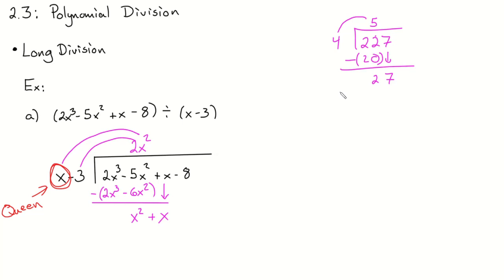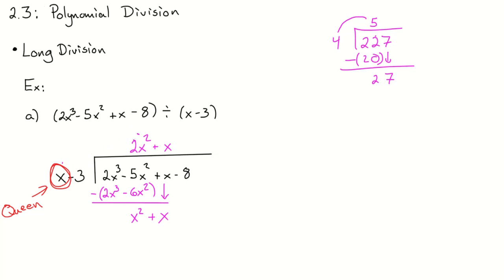Okay, we're back to the queen. The next thing that I want to write so that it falls out, what should I want to have right here? I need an x squared. So I'm going to go to my queen and say, what do I multiply it by to get an x squared? It's an x. Notice I haven't looked at the 3 at all. I'm only focusing on the queen. Whatever the 3 brings along to the party, that's fine, but the queen is who decides. So I'm going to get rid of these signs here because I don't like them right now.